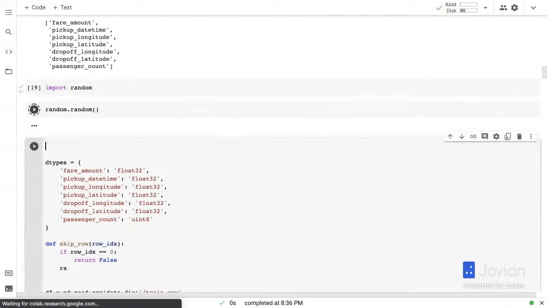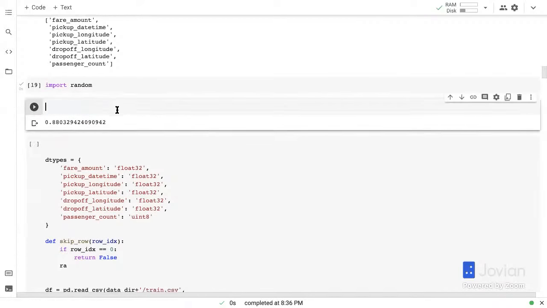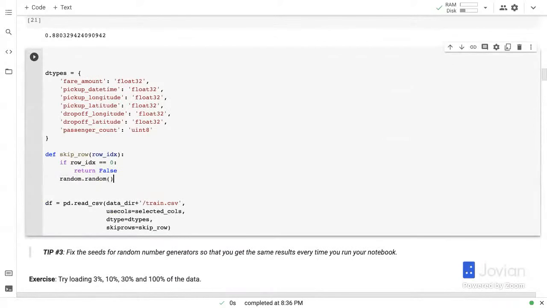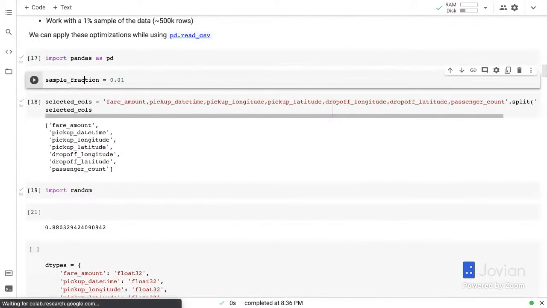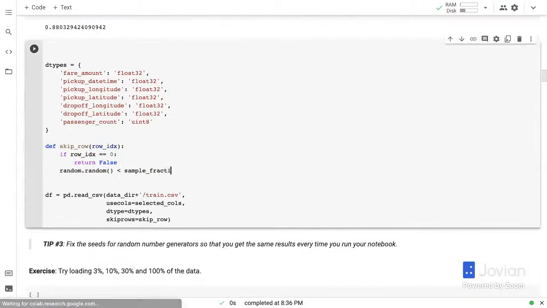Now, if I write random.random less than sample fraction, then because random numbers are picked uniformly, there is exactly a 1% chance that random.random is going to be less than sample fraction.